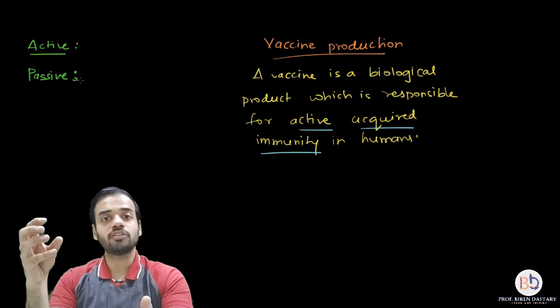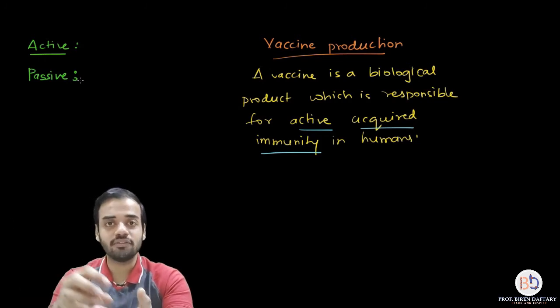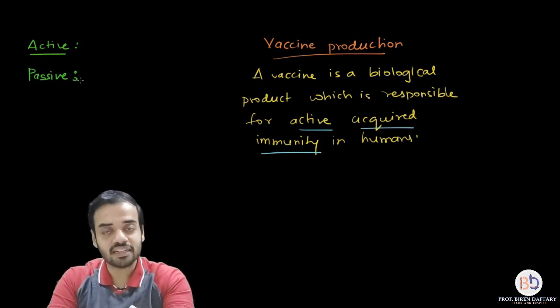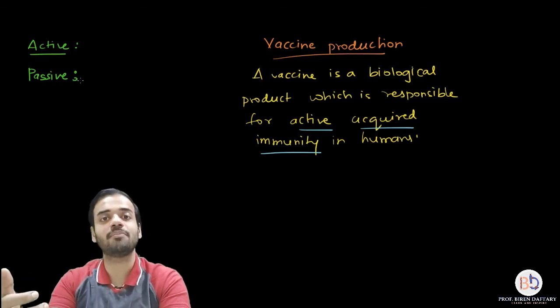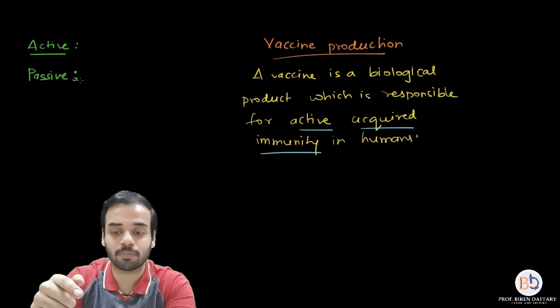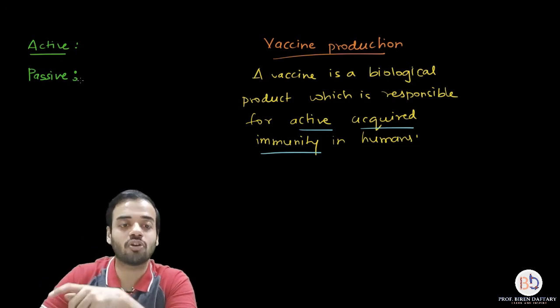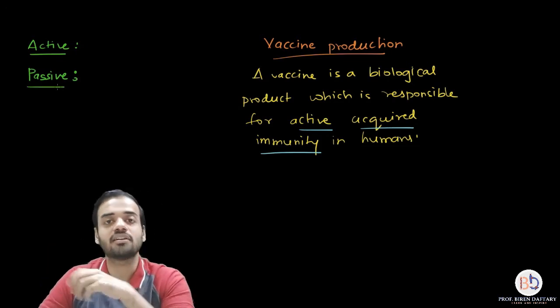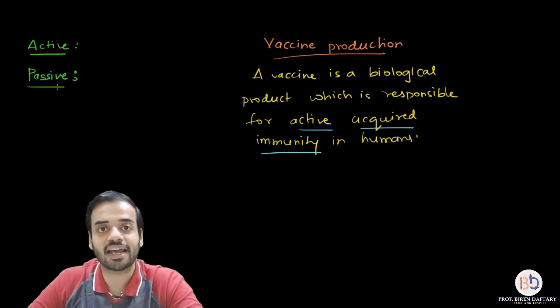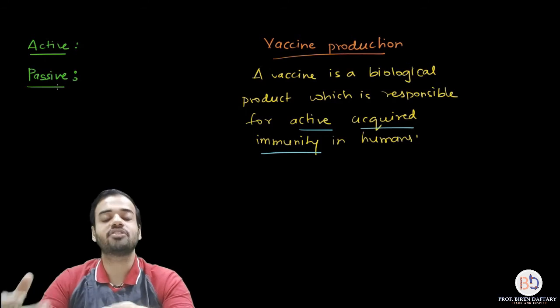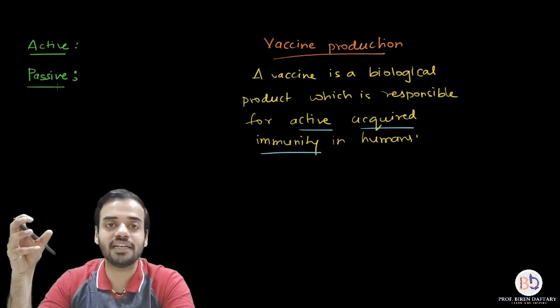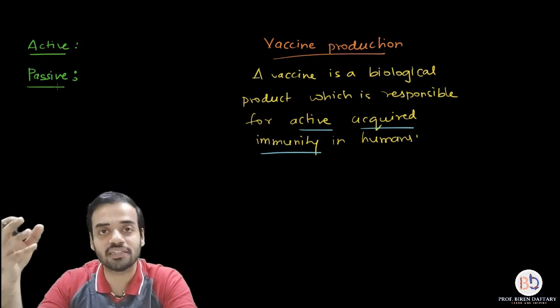So if a person already has a severe form of the disease, there is no time for the body to produce new antibodies. In such a case, ready-made antibodies are injected into that person. Such an immunity is called passive. I hope these two words are clear. Active means the body produces its own antibodies. Passive means ready-made antibodies are injected into the person.